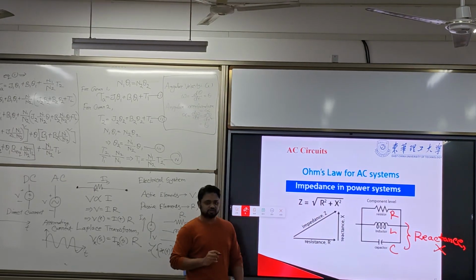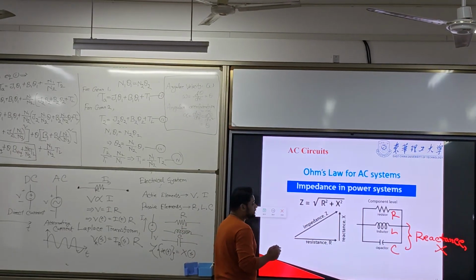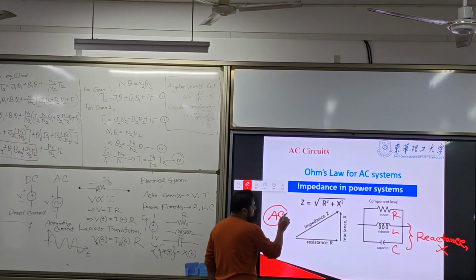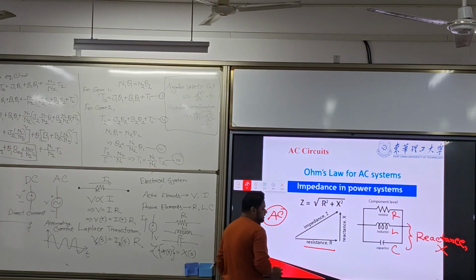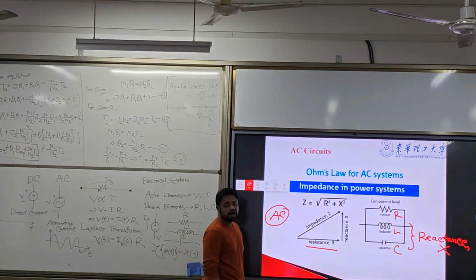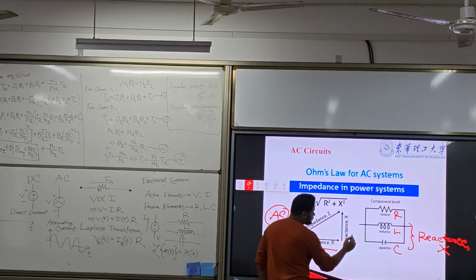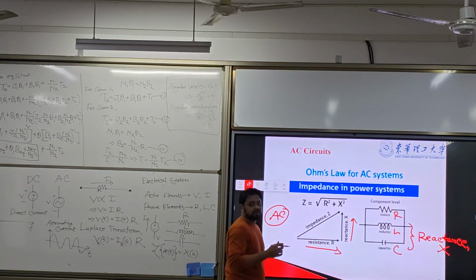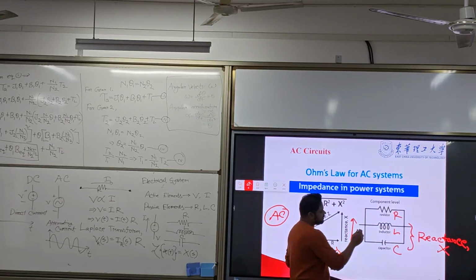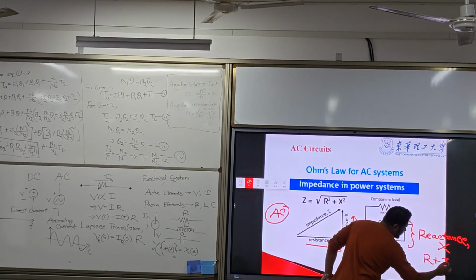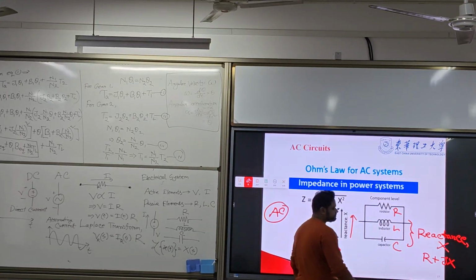We define it X. So this is for the AC system. If in this direction we draw R, and in this direction we draw X, because now we have R plus jX.